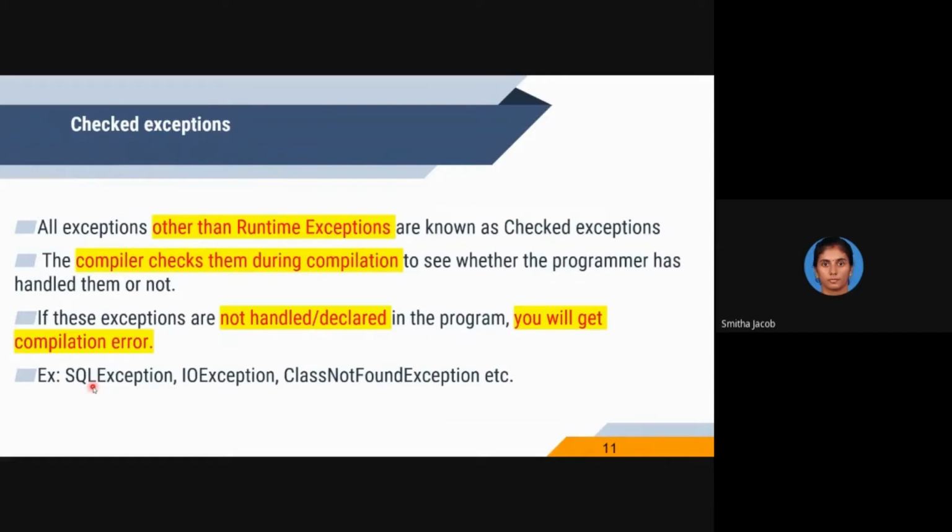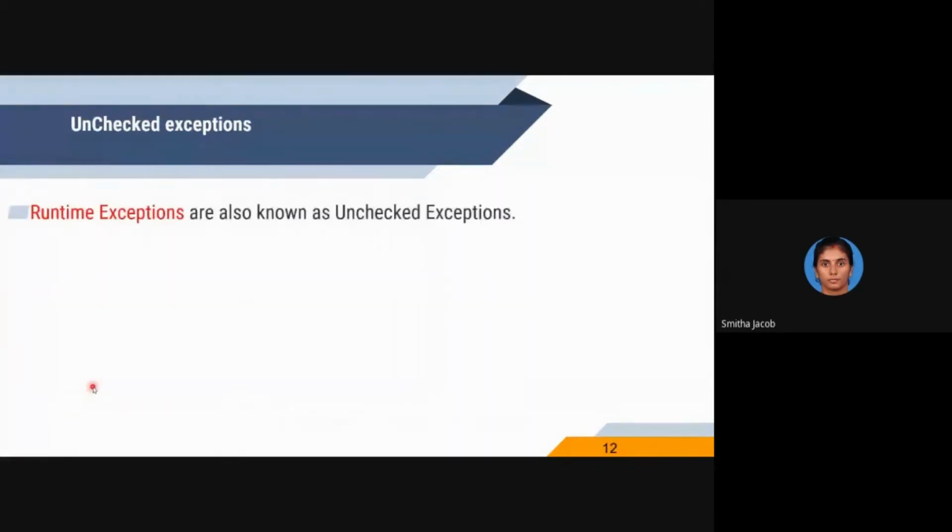These are examples of checked exceptions, whereas the second one is the unchecked exception. It is known as the runtime exception. It is familiar to the user.